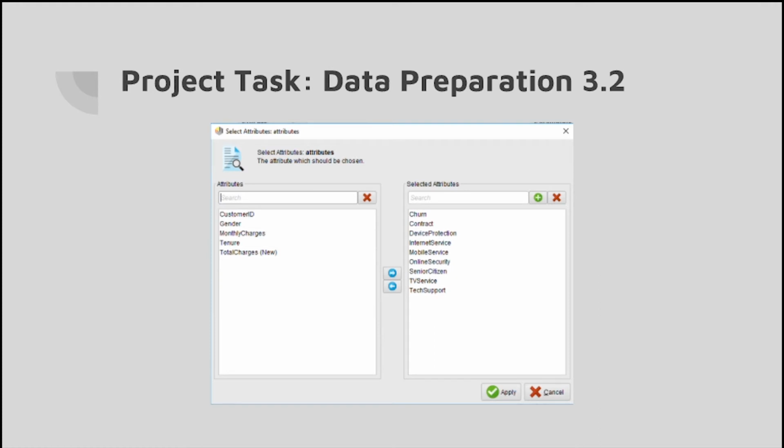And now we refer to the attributes which we did not select. So first, customer ID and gender.